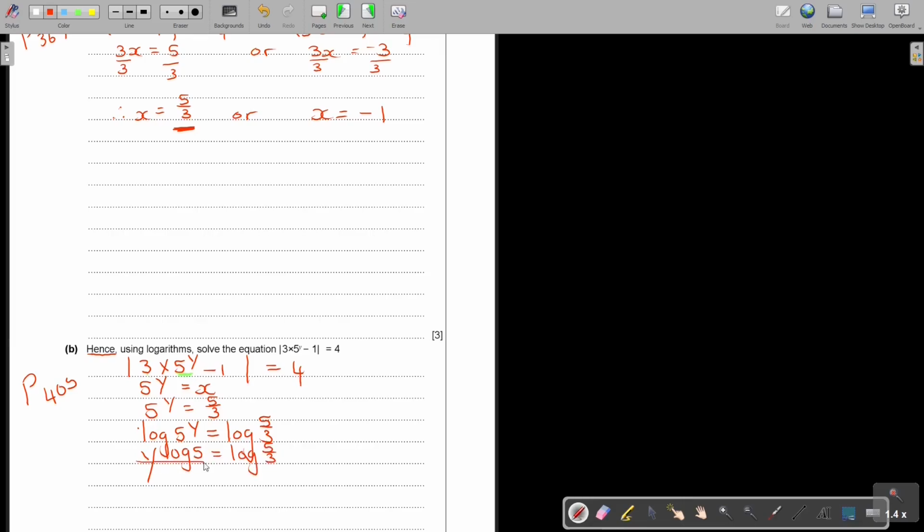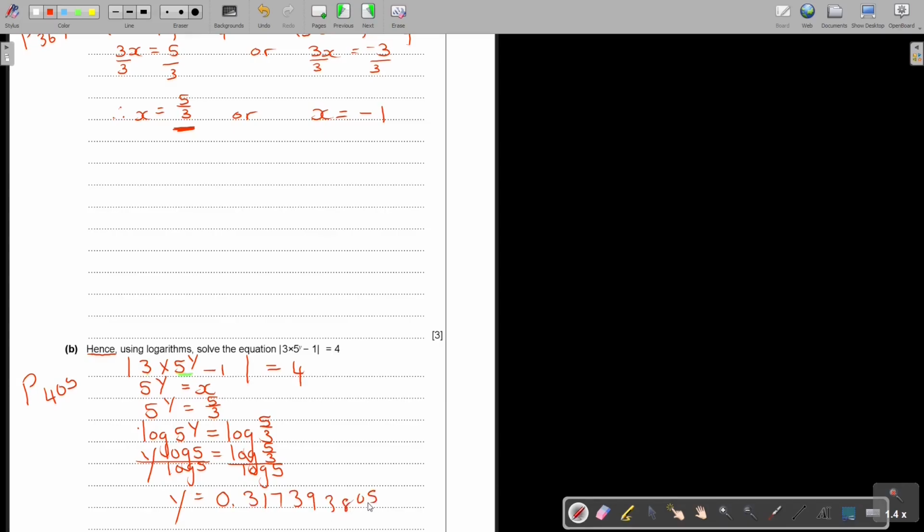And then I divide by log 5, and I divide by log 5. And then I go and I press it on my calculator. So I say log, I prefer a bracket, 5 divided by 3, close the bracket, divide by log 5, equals, and then I get y is equal to, and now again the full calculator display.